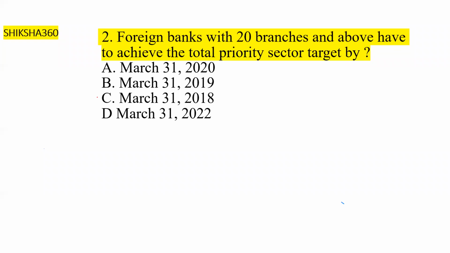The answer here is 31st March 2018. They have to achieve the total priority sector target by 31st March 2018.